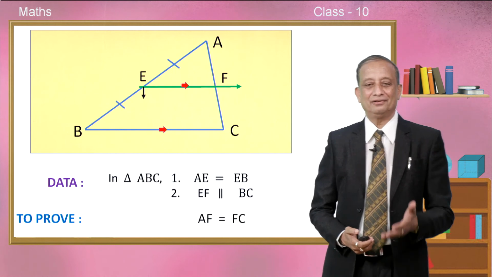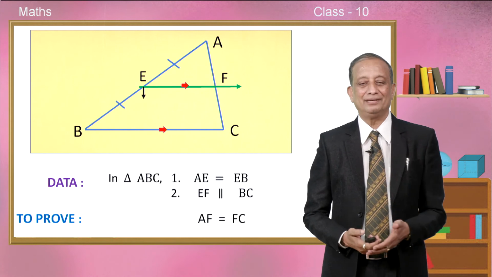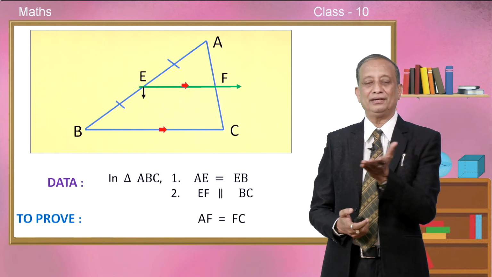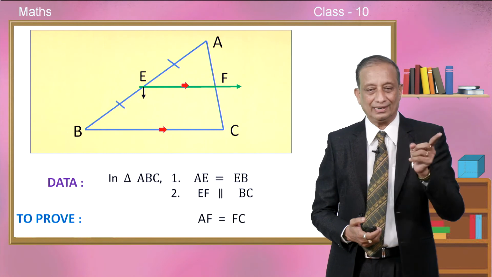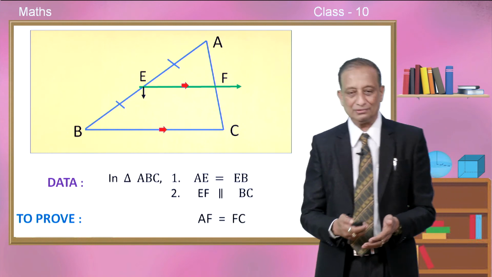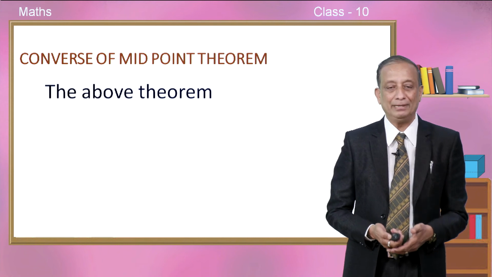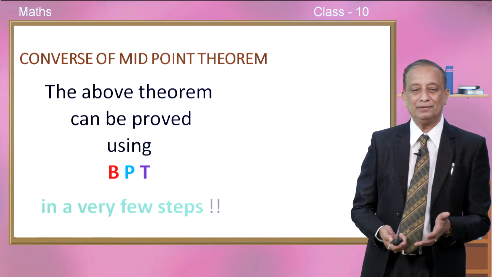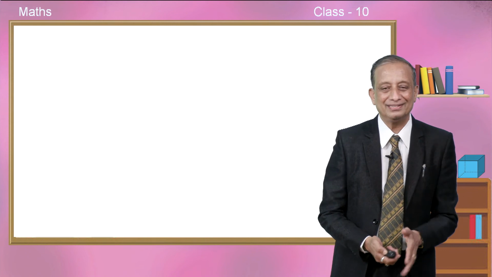Children, this is the figure, data, and to prove, please go through it. So, in triangle ABC, we have AE is equal to EB, and through that midpoint, you try to draw a line parallel to BC. If you do so, that line EF is going to divide AC into two equal parts, AF is equal to FC. This is what we have to prove. This is called converse of midpoint theorem. The above theorem can be proved using BPT in a very few steps, children. It is so nice. Shall we see this now?